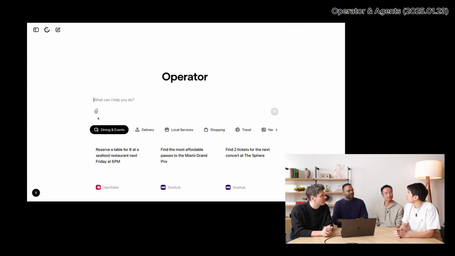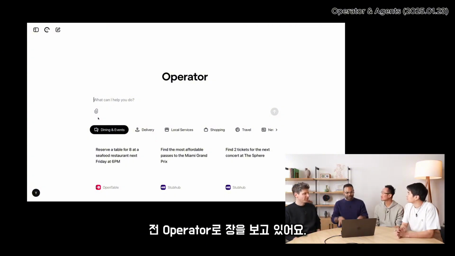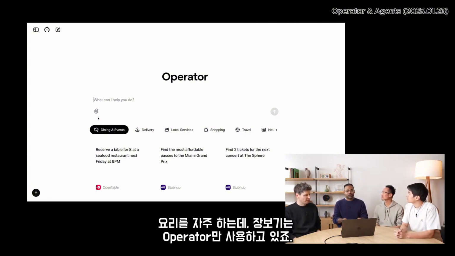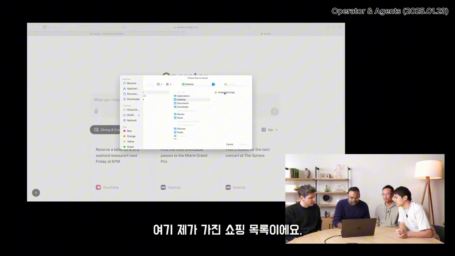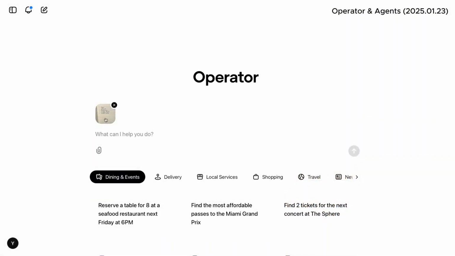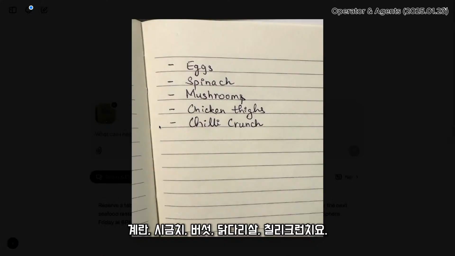Oh, groceries. Yeah, I love groceries. So I've been using Operator to shop all my groceries. I love to cook quite a bit, and I have been using Operator exclusively for groceries. So I have a shopping list here, which is this one. Let's see what it is. Eggs, spinach, mushrooms, chicken thighs, chili crunch.